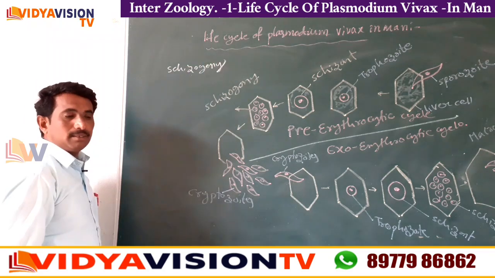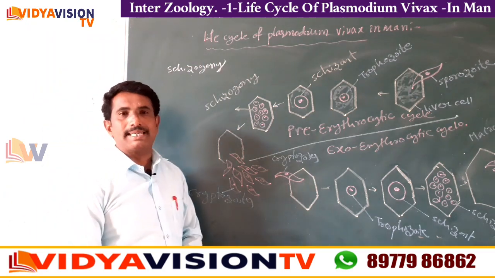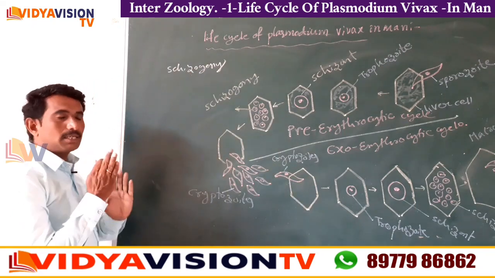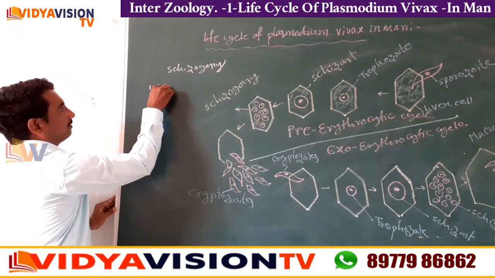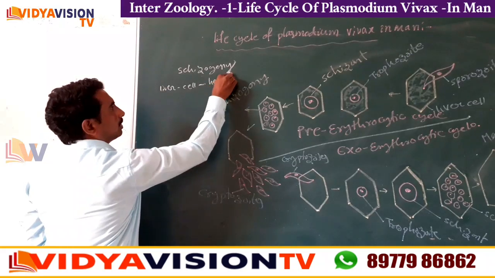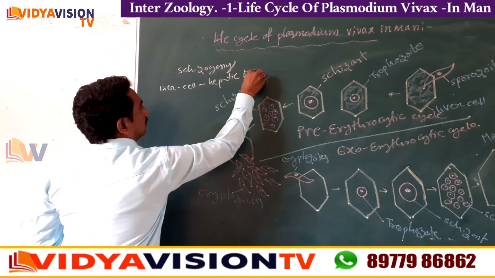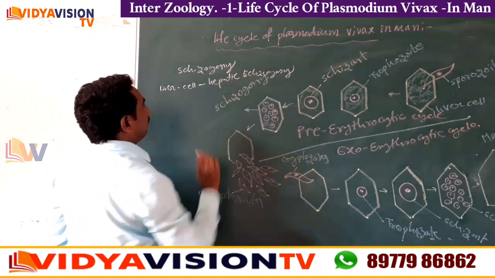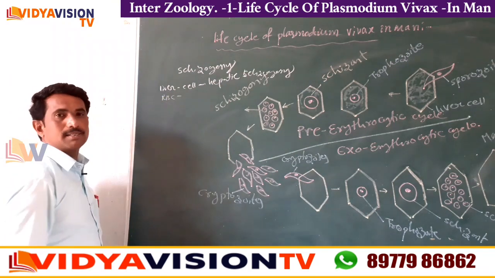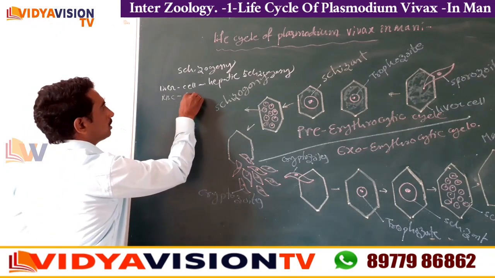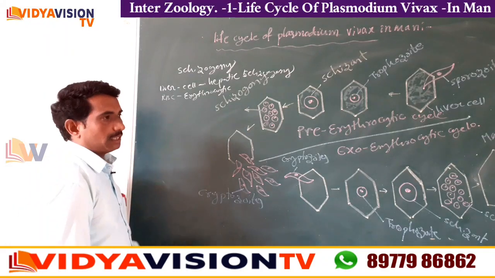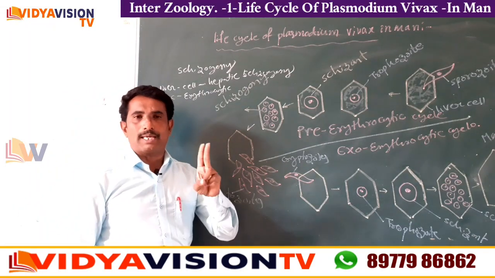Schizogony. In man, the Plasmodium reproduces asexually, which is called schizogony. If the schizogony occurs in liver cells, that is called hepatic schizogony. If the schizogony occurs in RBC, red blood cells, that is called erythrocytic schizogony. That means, children, the schizogony is of two types.